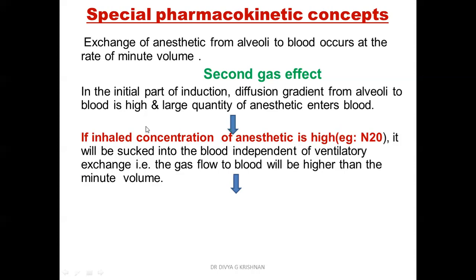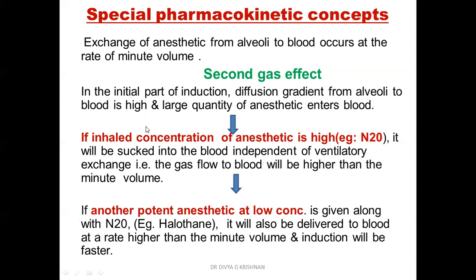That means it goes to the blood independent of the minute volume. I told you the exchange always occurs at the rate of the minute volume. But if you give the drug at a very high concentration, as in the case of nitrous oxide, it will enter the blood at a rate higher than the minute volume. This is a property of nitrous oxide.